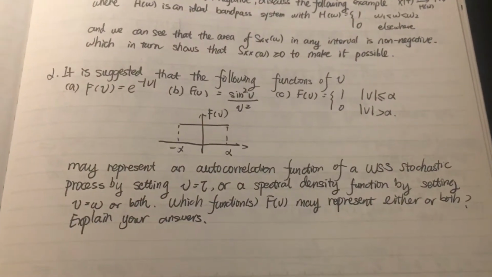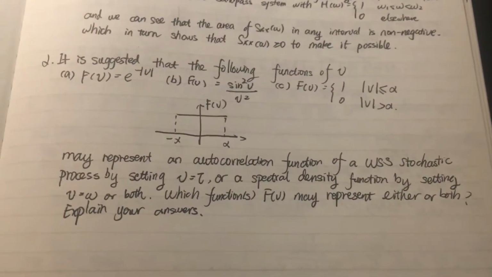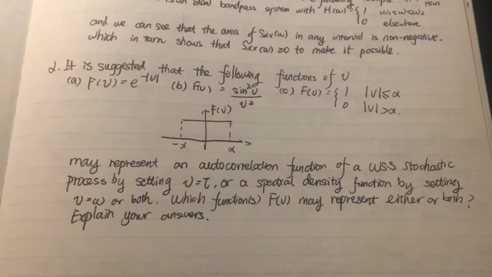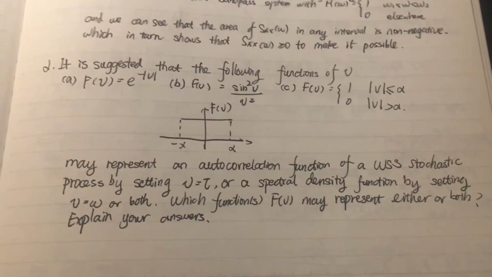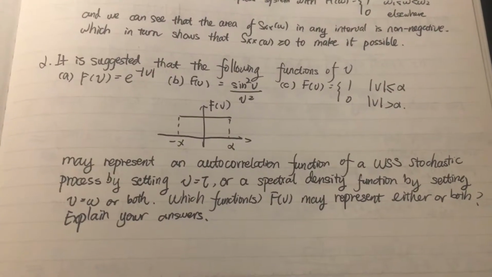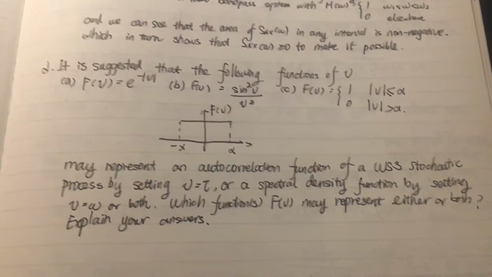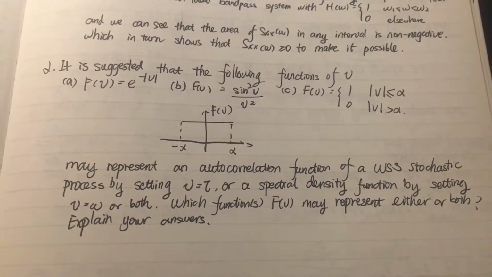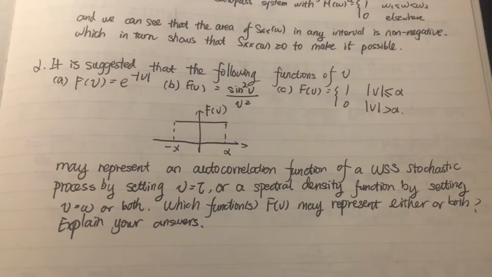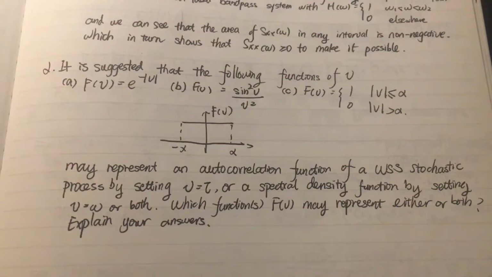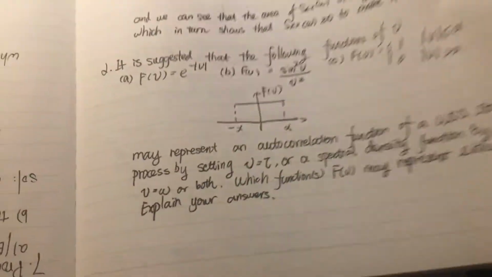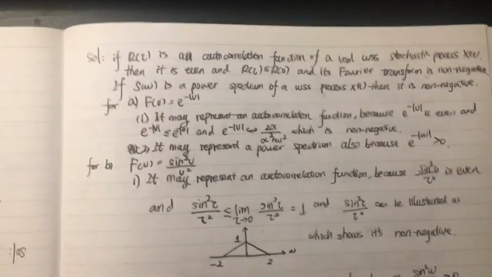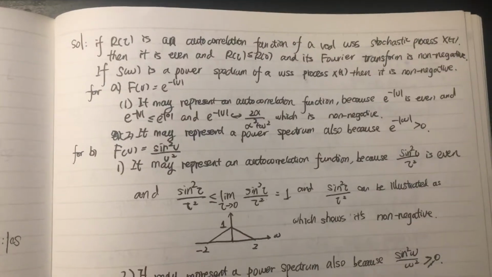These three different functions may represent an autocorrelation function of a WSS stochastic process by setting v equal to tau, or a spectral density function by setting v equal to omega, or both. So the problem asks us to argue and find whether each function f(v) may represent either a WSS stochastic process or a density function, and we have to explain our answers. So we try to look into each of these functions f(v).